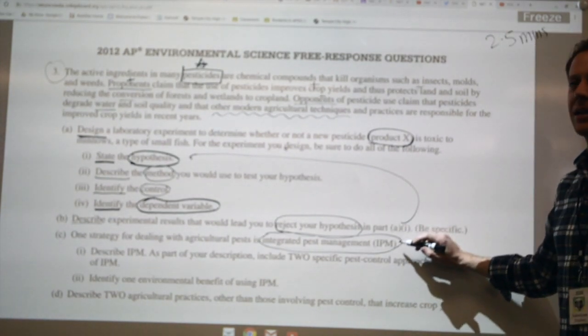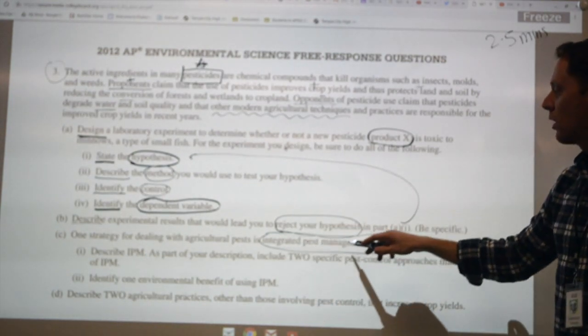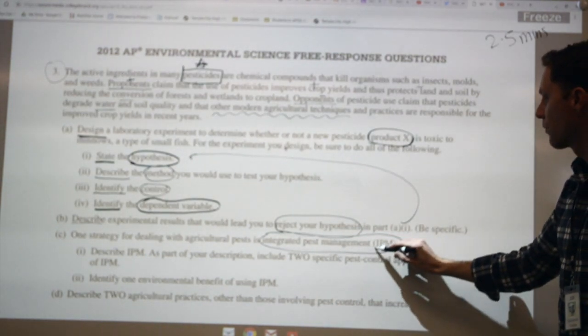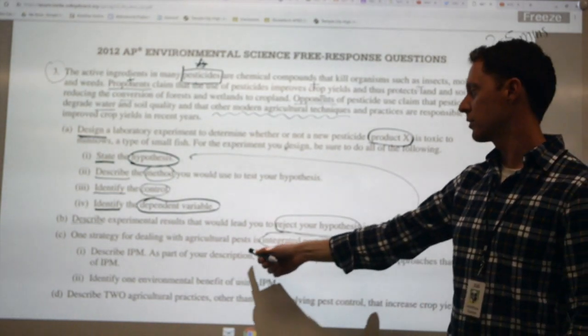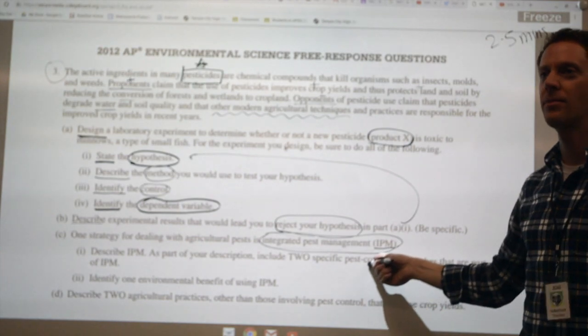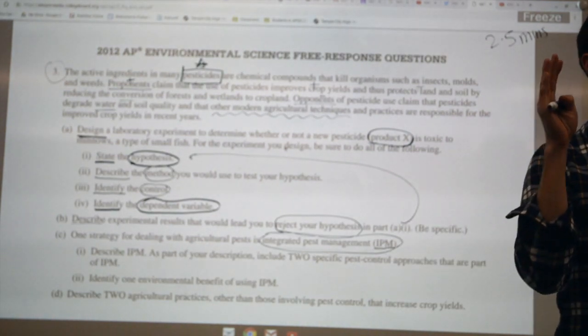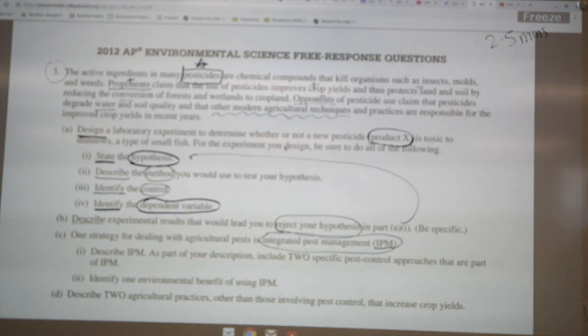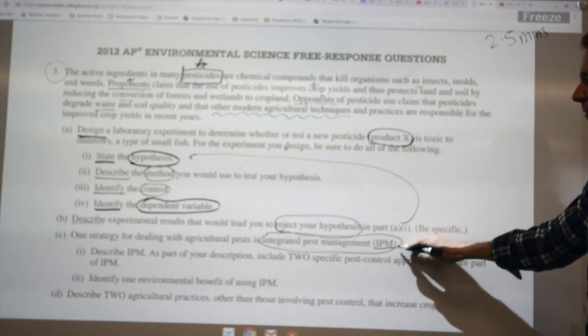One of the things I do want to highlight though in this question is that integrated pest management, it's a long word, right? But here it's abbreviated for you, IPM. So going forward, when you're writing your description, don't write the whole word, just write IPM, save yourself some time. They already put IPM here to show you that that's what that means. So don't go back and write the whole word out, just write IPM. You won't get any points taken off for that.